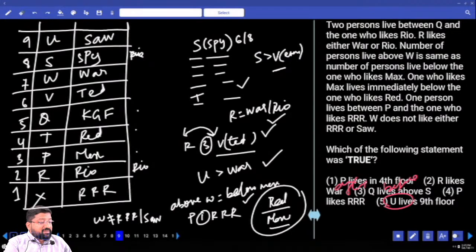Understood? And don't get confused when you come across this type of thing in the exam. Is this clear? What's the next question? Can you read the next question for me, everyone?